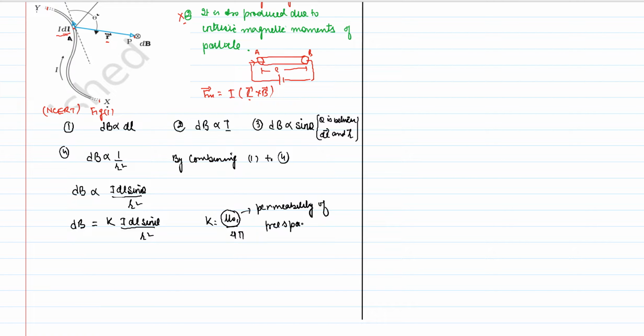You have to understand what permeability stands for.